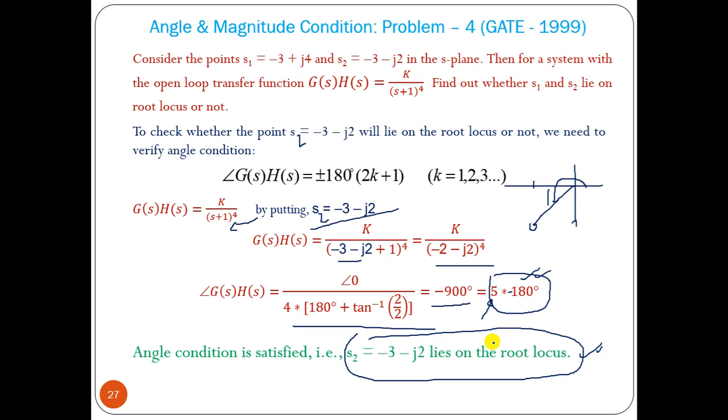Stability also varies from stable to marginally stable to unstable as we vary the K value from 0 to infinity, due to the variation of the pole location. We can analyze this very easily using the root locus concept. To verify whether a point lies on the root locus or not, we have to verify the angle condition, and we can find the gain K value of that point using the magnitude condition. So this is all about the basics of root locus.